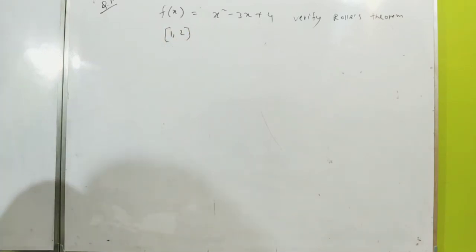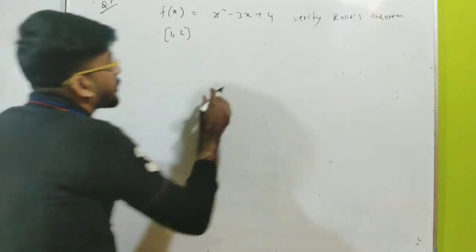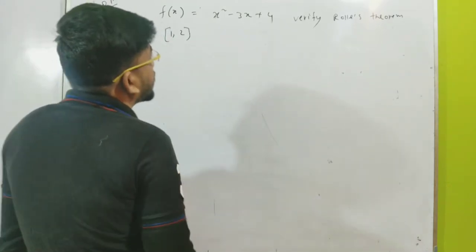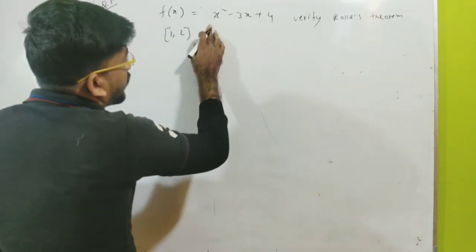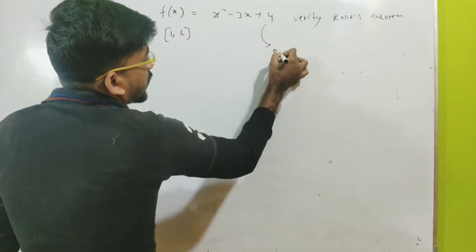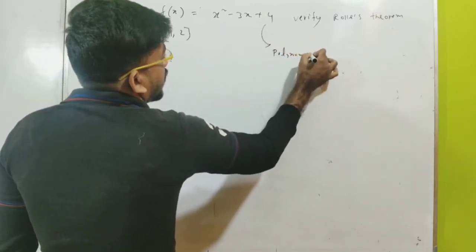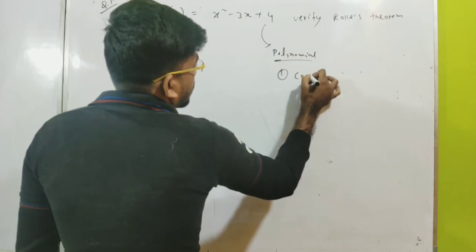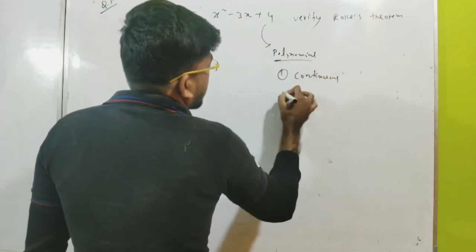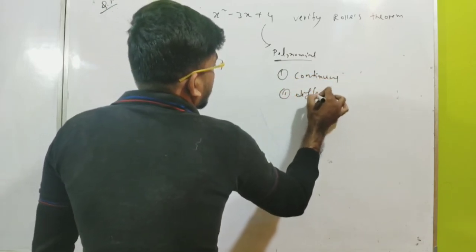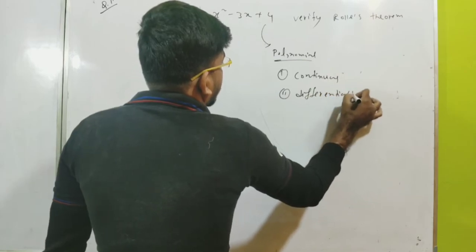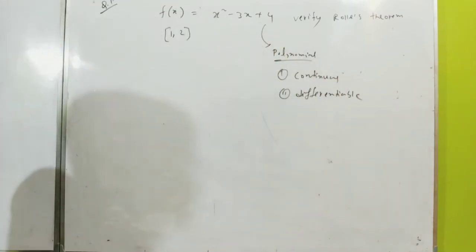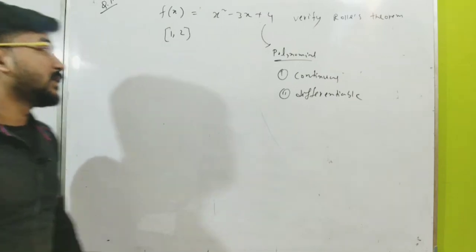Let me first check the conditions for this interval. Of course, this is a polynomial function, so it should be continuous as well as differentiable.